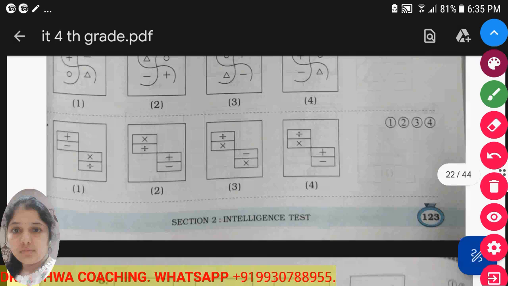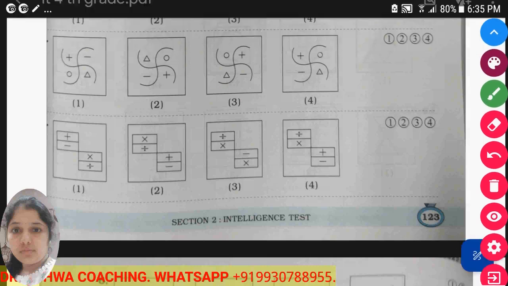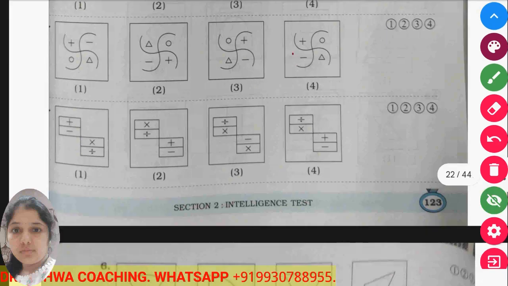They are following the clockwise pattern, like addition, subtraction, triangle, square. But here an anti-clockwise pattern is given, where behind the addition there is a triangle, there is a subtraction sign, there is a triangle, there is a square. So the fourth figure is the odd figure, where the figure inside the square follows the anti-clockwise pattern.